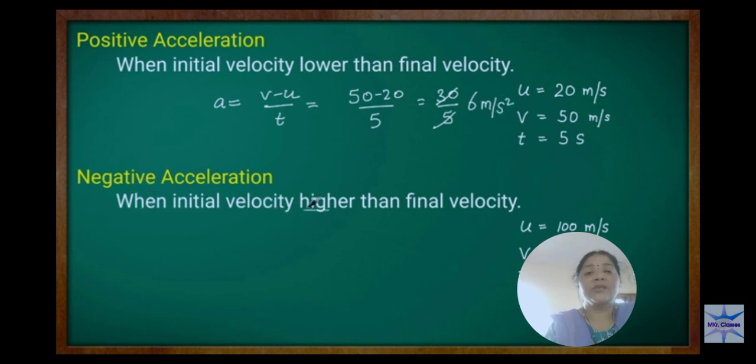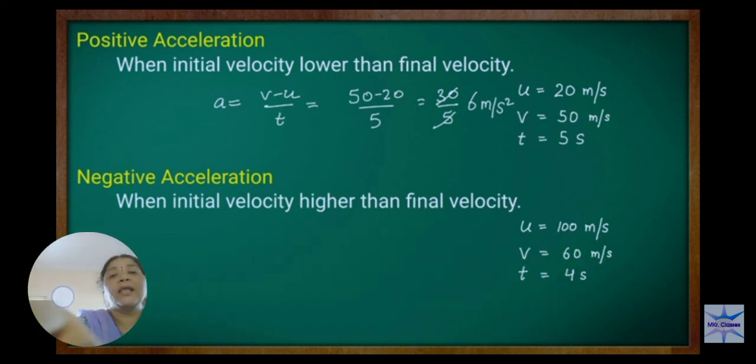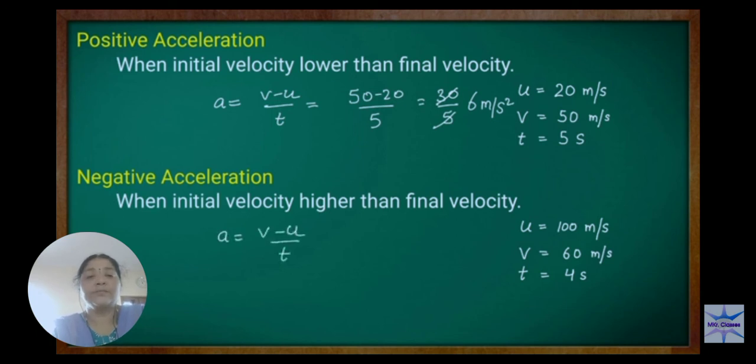Come to negative acceleration, when initial velocity is higher than the final velocity. Here it is the opposite: initial velocity is more, then final velocity will be less. Initial velocity is 100 meter per second, final velocity is 60 meter per second, and time is 4 seconds. Using the formula, A is v minus u by t.